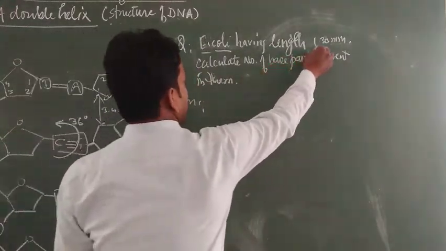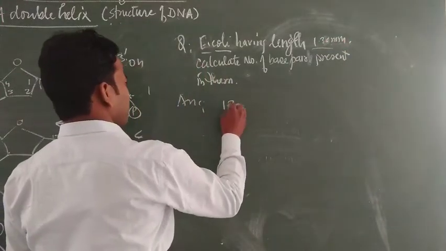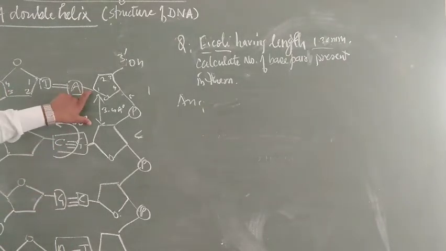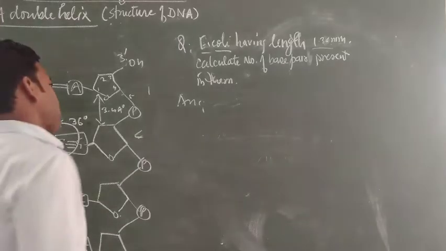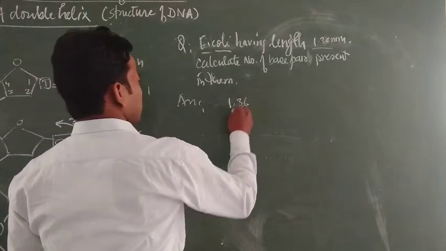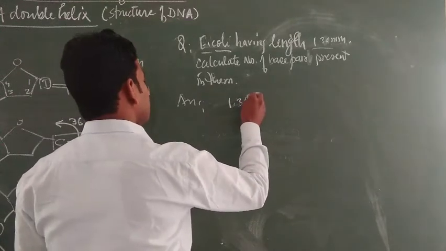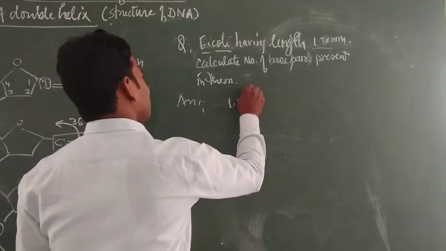The length is generally given as 1.36 millimeter. Suppose you know that the length between each base pair is 3.4 angstrom or 0.34 nanometer. You can convert 1.36 millimeter into meter.